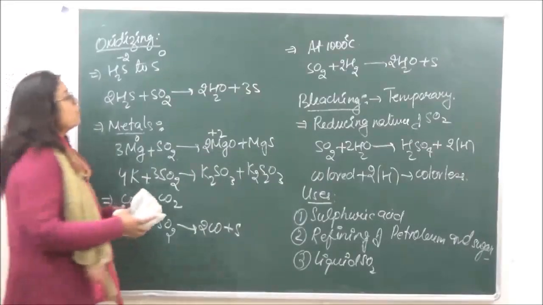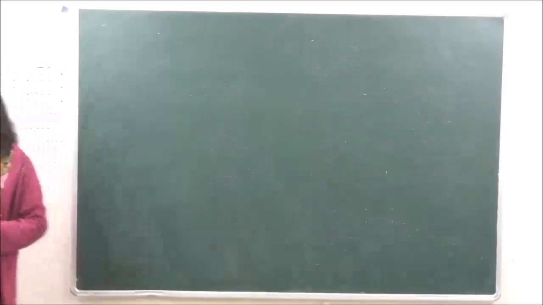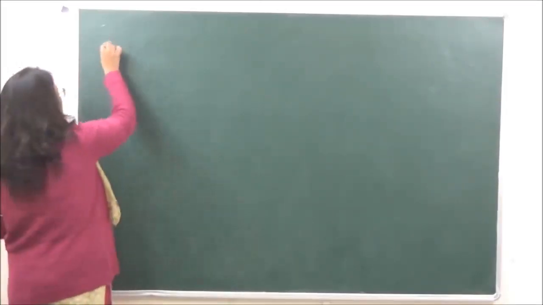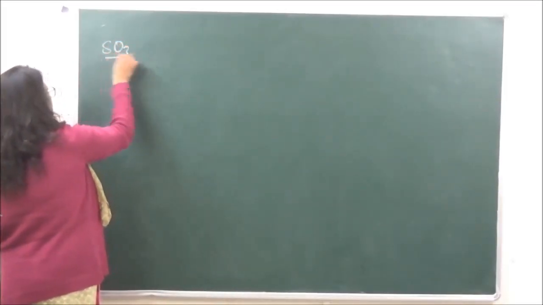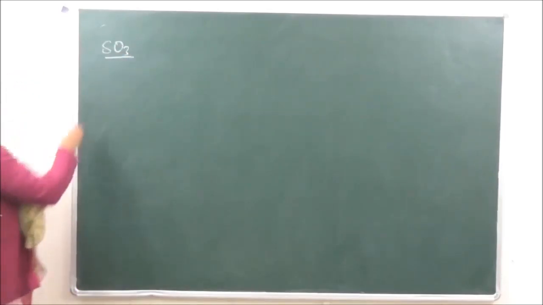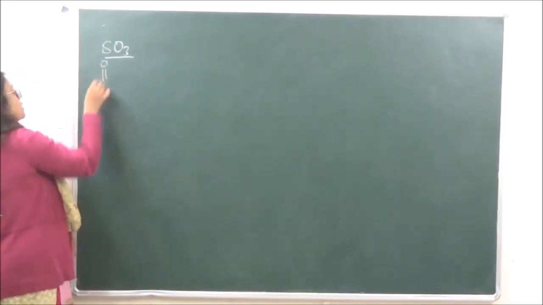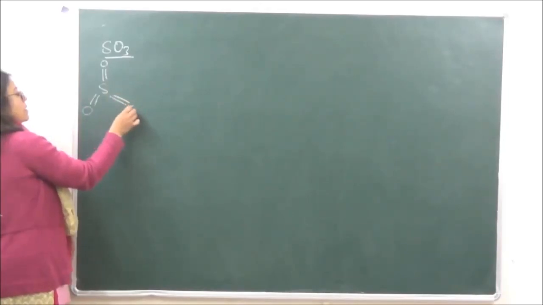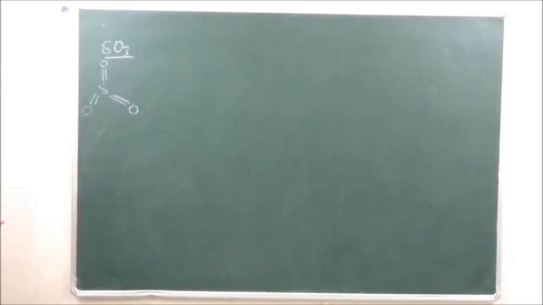Okay? Then next we go on to sulfur trioxide. Sulfur trioxide has the following structure. This is going to be the structure of sulfur trioxide.